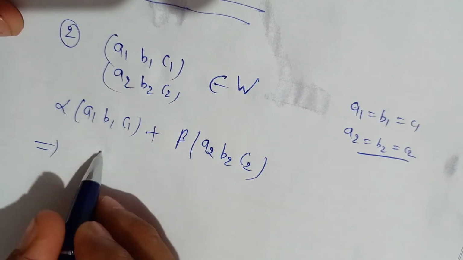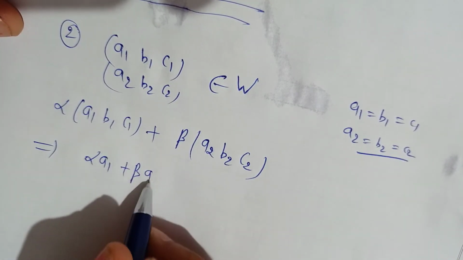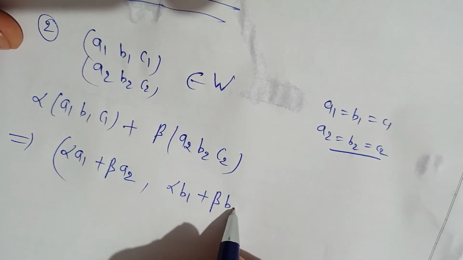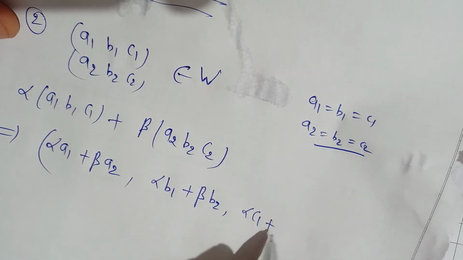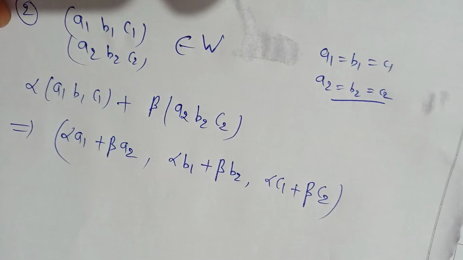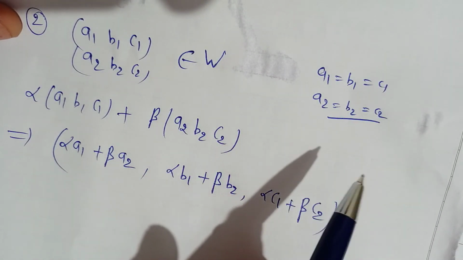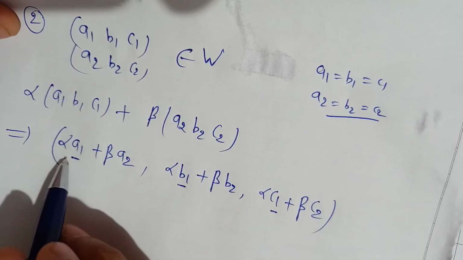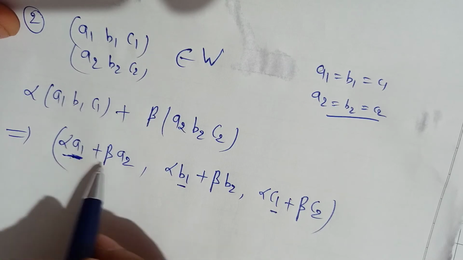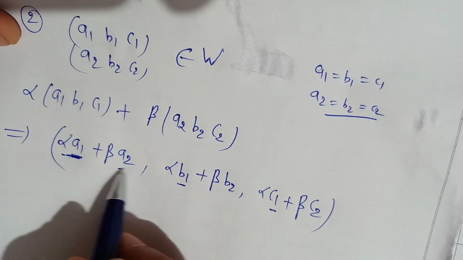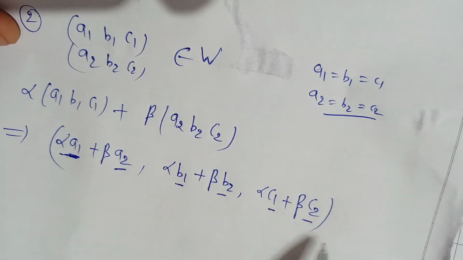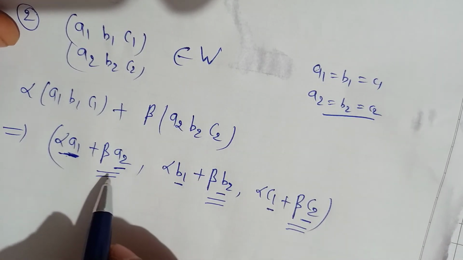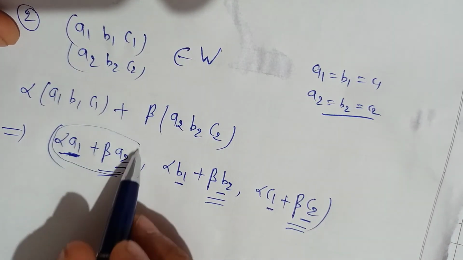So if you add this, we get alpha A1 plus beta A2, alpha B1 plus beta B2, alpha C1 plus beta C2. So if you see A1 equal to B1 equal to C1 and alpha is the same, the first component of each term is equal. Now A2 equal to B2 equal to C2 and beta are the same. It means the second component of each coordinate is the same. So these are all the same.